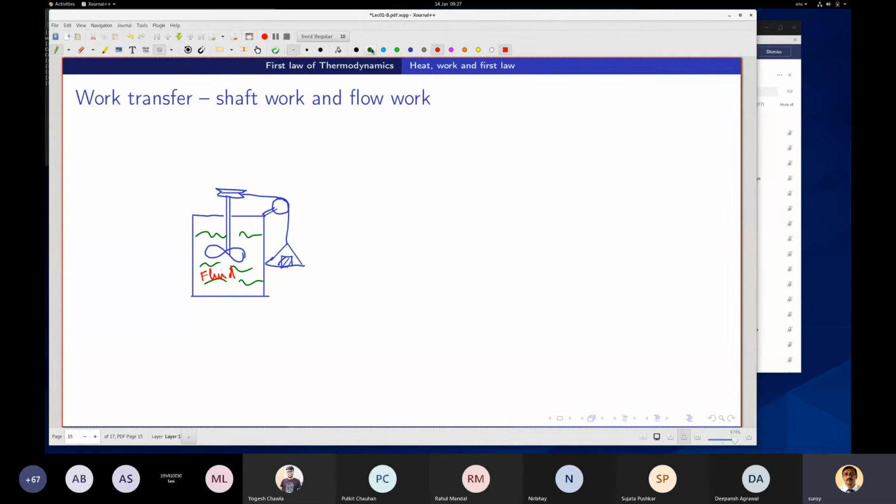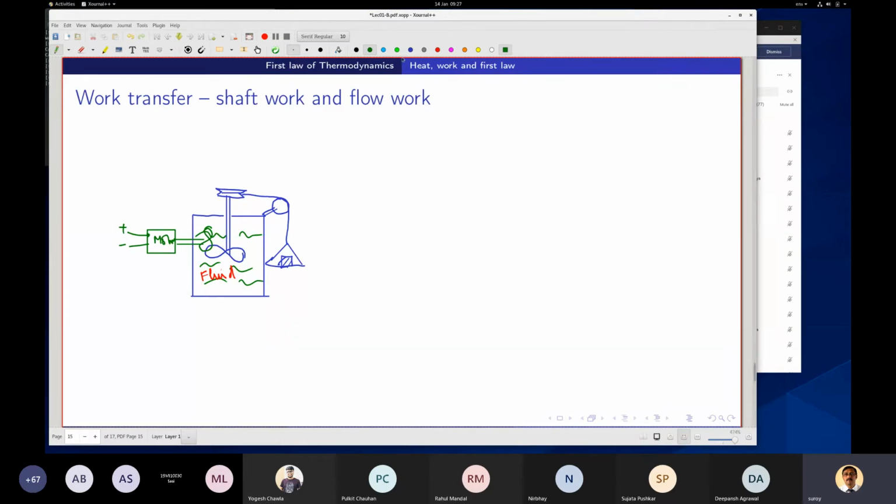Or this could also be driven by an electric motor. If I have an electric motor here, run by a battery, and a stirrer, then also I will say work transfer.